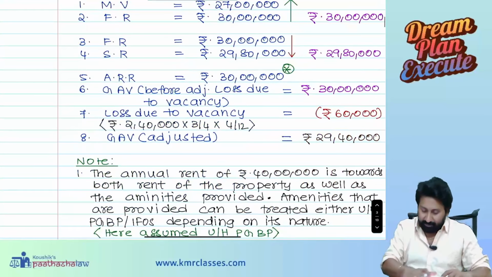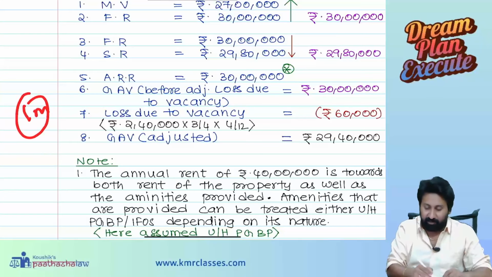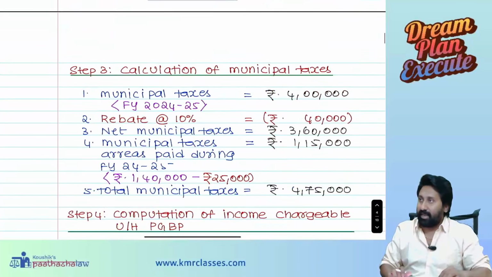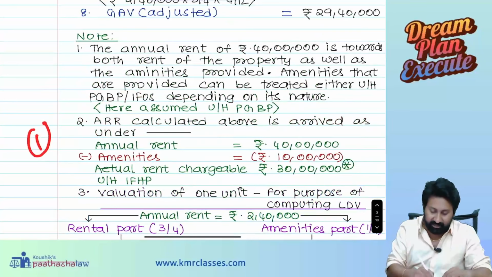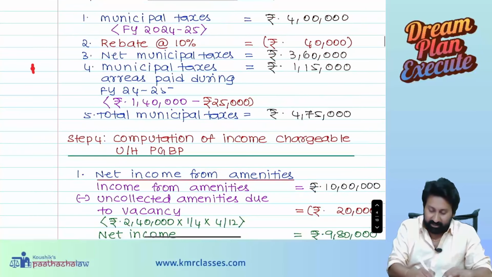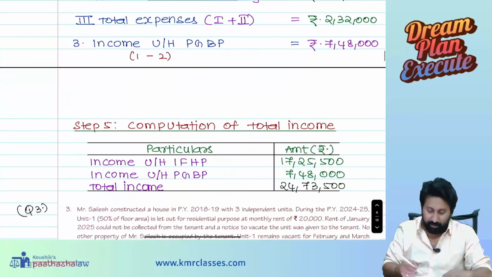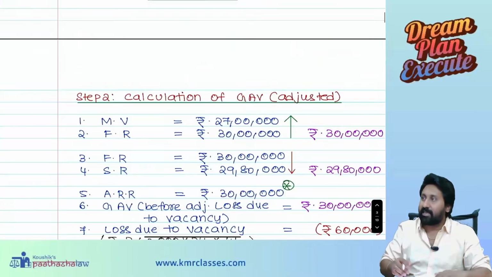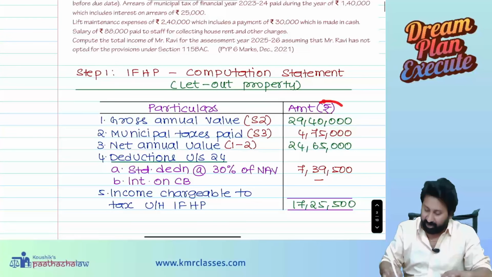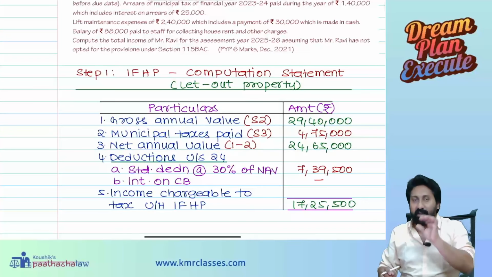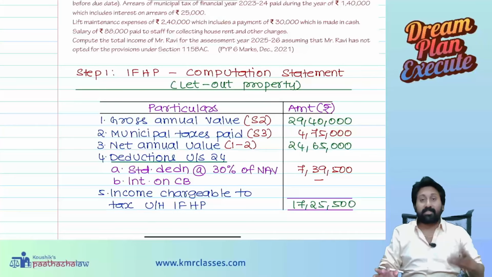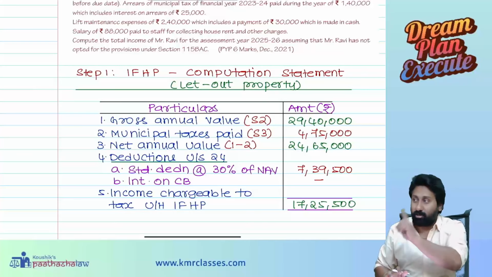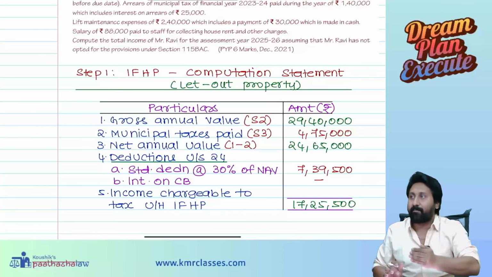For example, for this computation they will give 1 mark. If you do all this, they will give that 1 mark to you. Next, for these notes and other things, they will give another 1 mark. For this, they will give 1 mark, for this 1 mark, for this 1 mark. Like that, 5 marks in total, and the extra 1 mark will go to some other point. The final answer will get 1 mark. Like that, they will allot you those 6 marks, or 7 marks, or 8 marks in the exam, step by step. Go back to the video and see how I presented the answer.